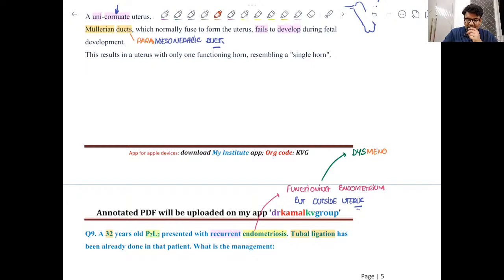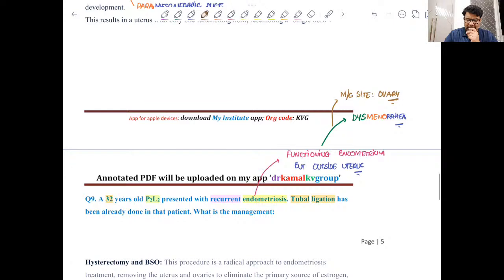Dysmenorrhea is painful menstruation. So this is a classical presentation, right? And one of the commonest sites is of course the ovary. So if you write about the most common site, it is the ovary, though it can be present anywhere in the pelvic cavity. Okay, so this is endometriosis.